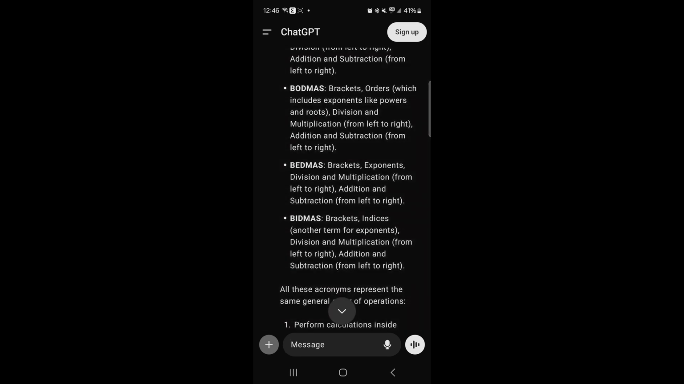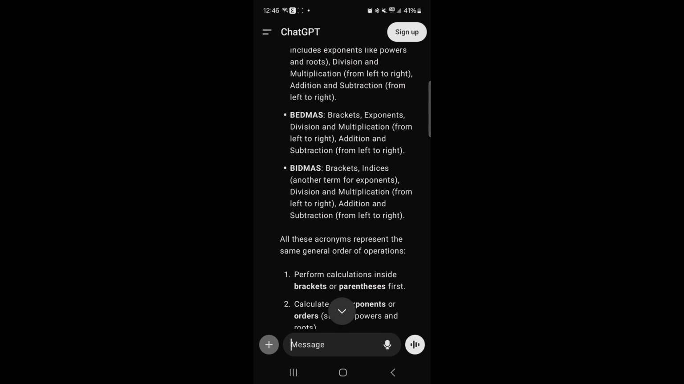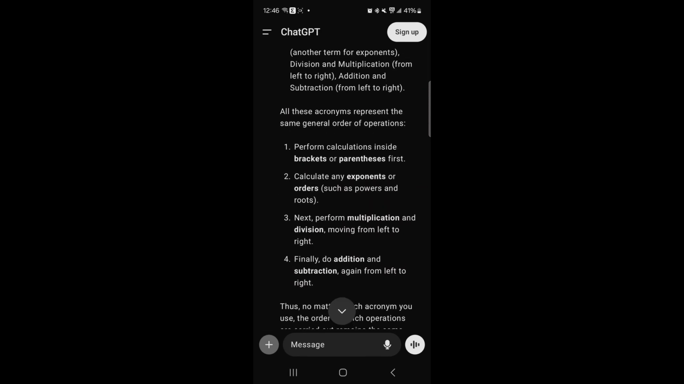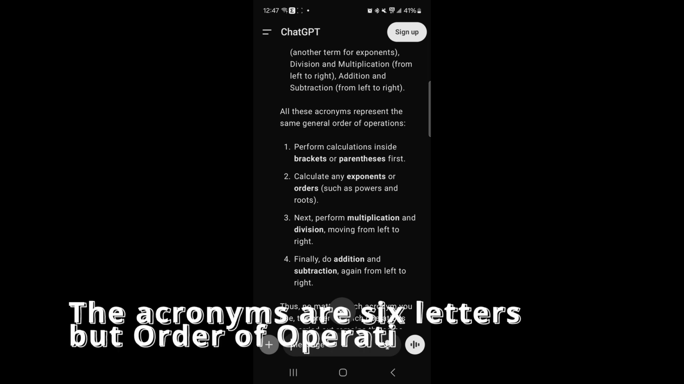And then you've got BIDMAS. Just as I said, brackets, indices, which is another term for exponents, division and multiplication, and so on. So you can see that all of these represent the same general order of operations. There's really just 4 steps. A lot of people get hung up on these acronyms because they're 6 letters, and they assume that they're a 6-letter checklist, and they're not. There's really only 4 steps.